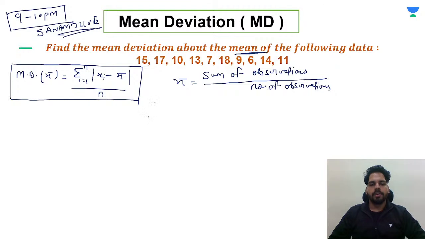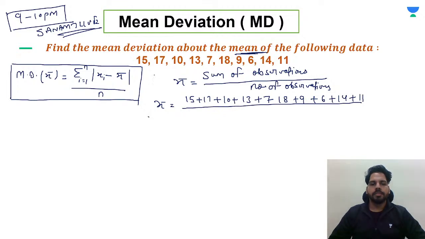Right or not? So we are going to find the mean as 15 plus 17 plus 10 plus 13 plus 7 plus 18 plus 9 plus 6 plus 14 plus 11. And this is going to be divided by the number of observations. Just count the observations: 1, 2, 3, 4, 5, 6, 7, 8, 9, 10. Total observations are 10.